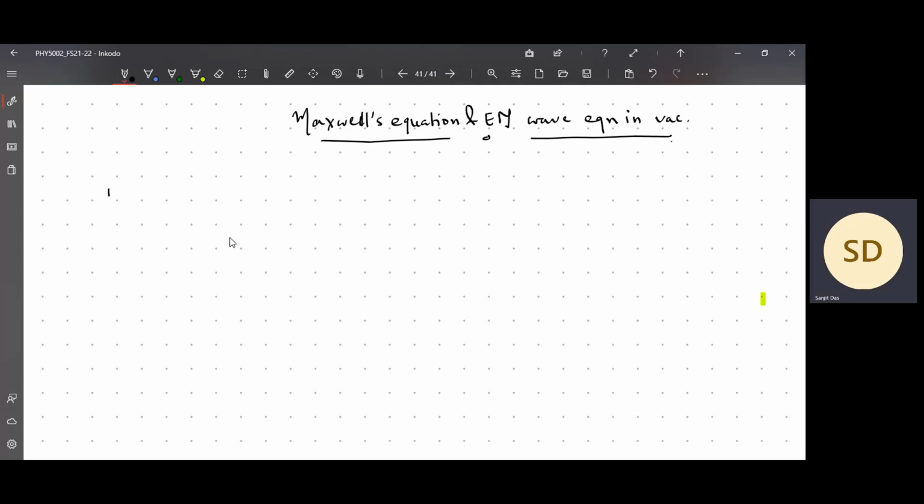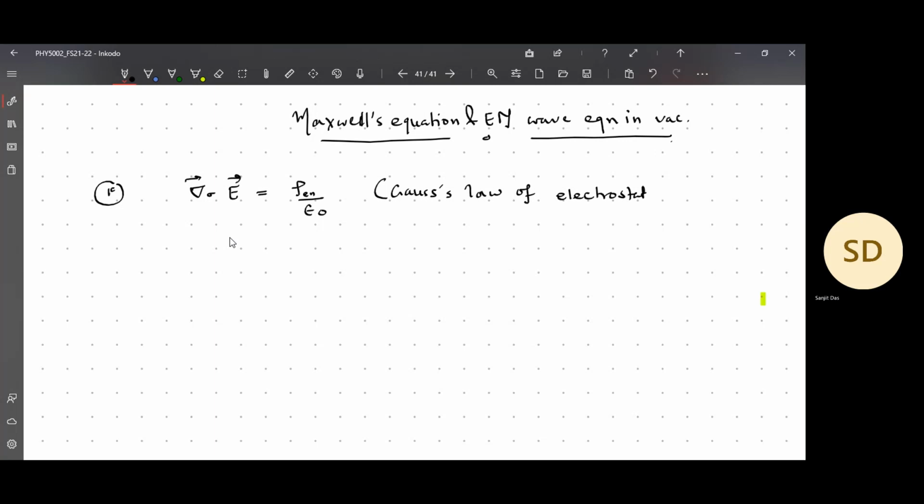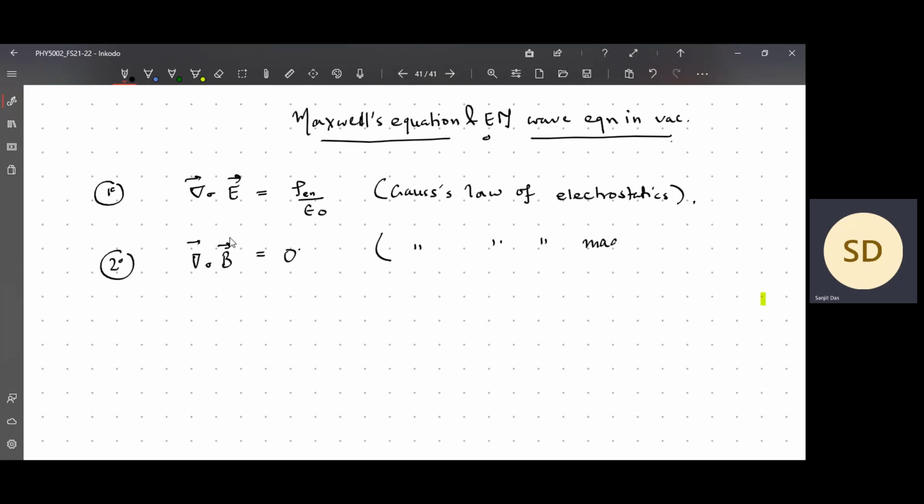So the first equation is the Gauss's law for electrostatics, divergence of E equals rho by epsilon naught. This is due to Gauss's law of electrostatics. Similarly, Gauss's law of magnetostatics says there is no magnetic monopole, so that is the Gauss's law of magnetostatics.